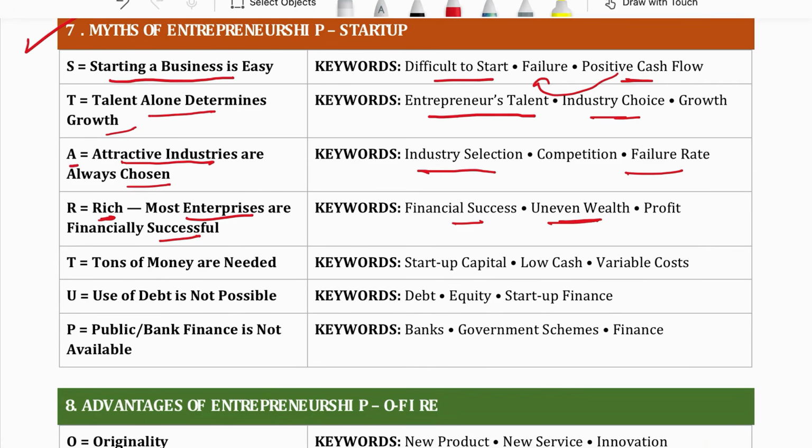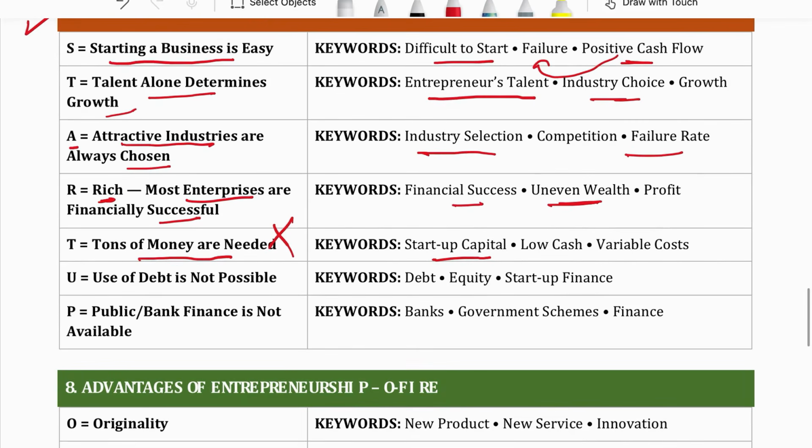T for tons of money is needed. If you think you need a lot of money to start the business, this is really a myth. You don't need a lot of money to start a business. You just need basic startup capital, and if you have a good idea, you can start your business with a limited amount of money also. Lijjat Papad women started their business with just 80 rupees, and today that business is of 1,000 crores and more than that. So you don't need to have tons of money. You just need a good idea to start a business.